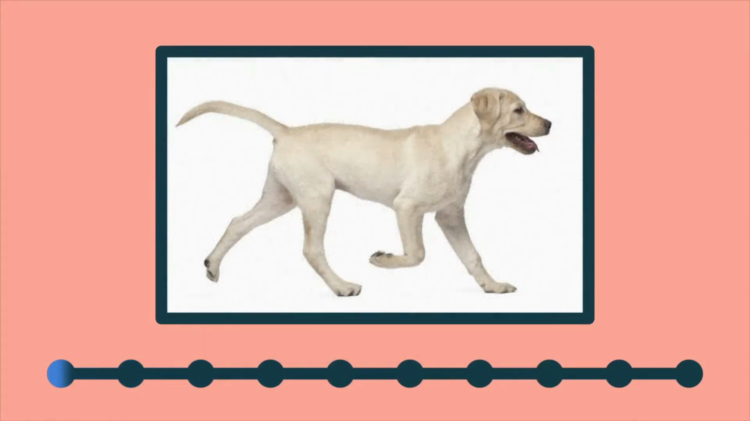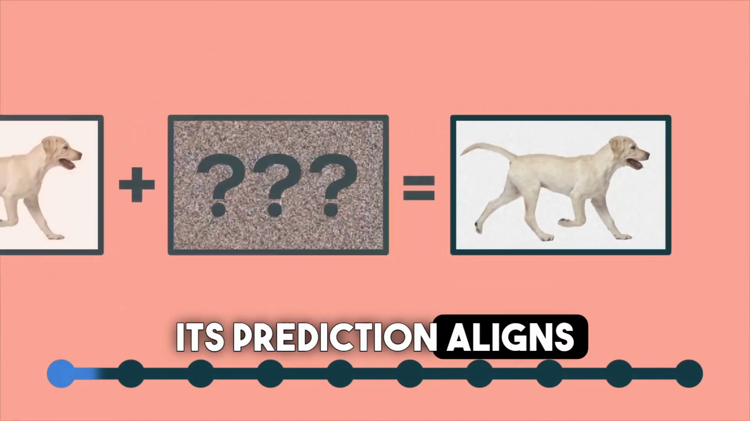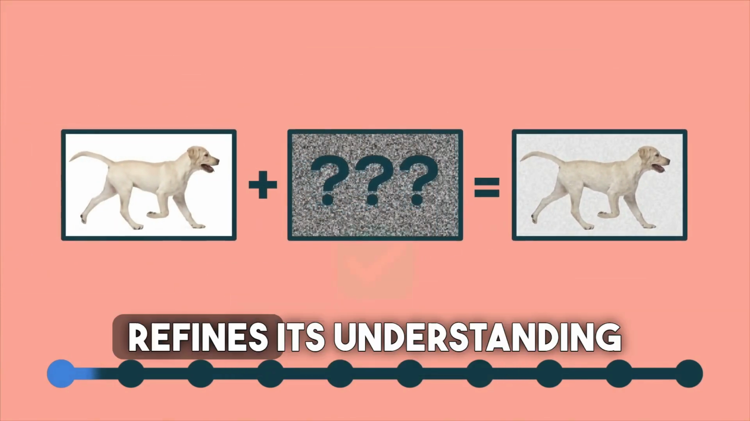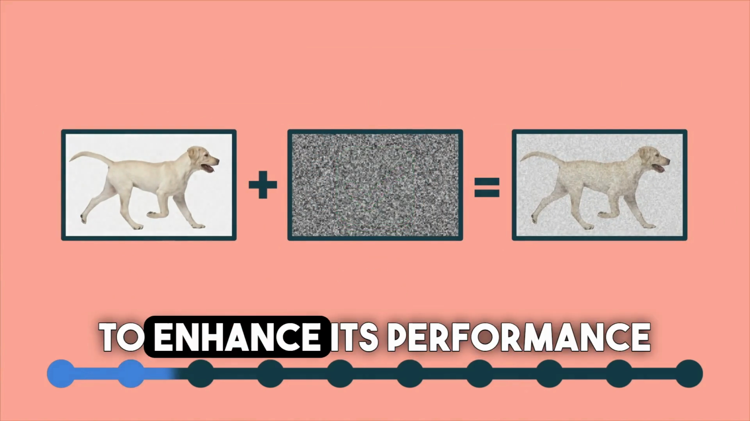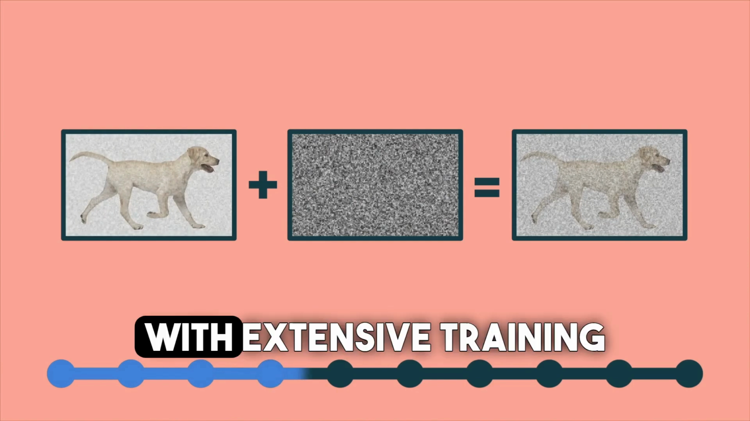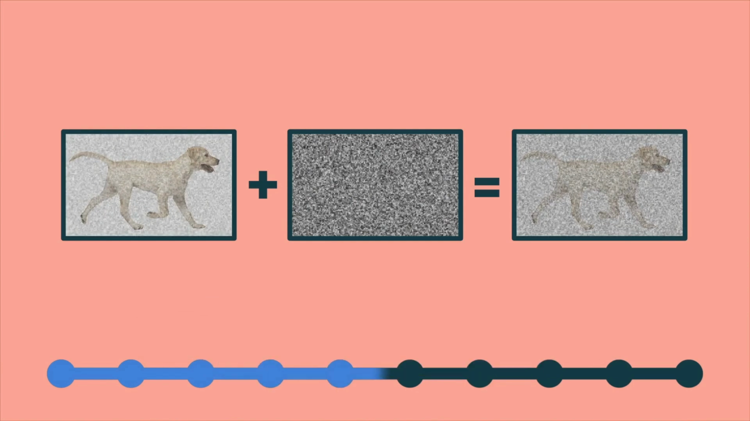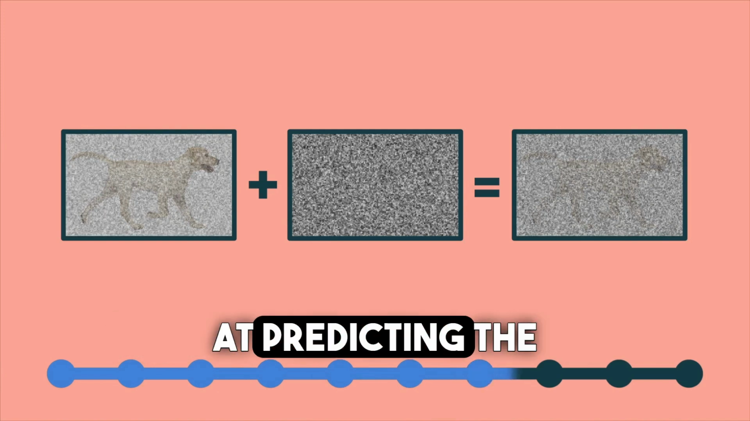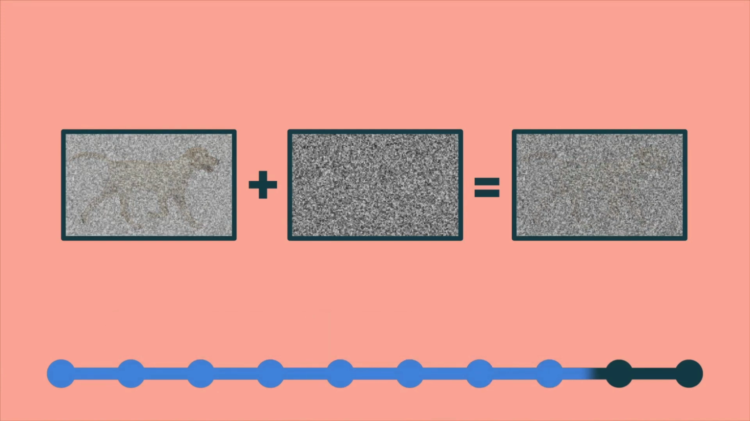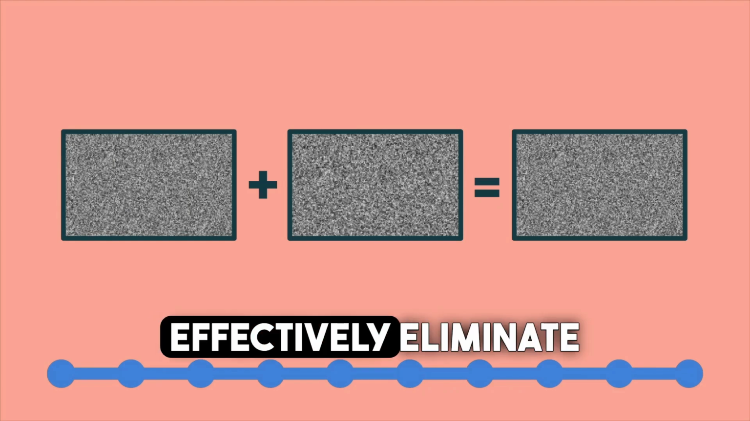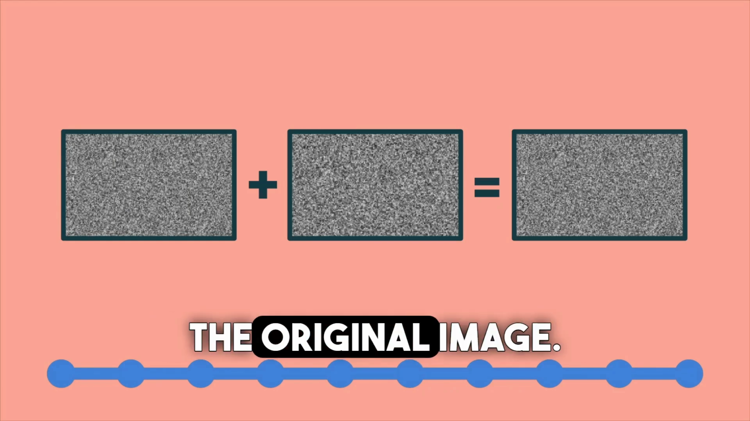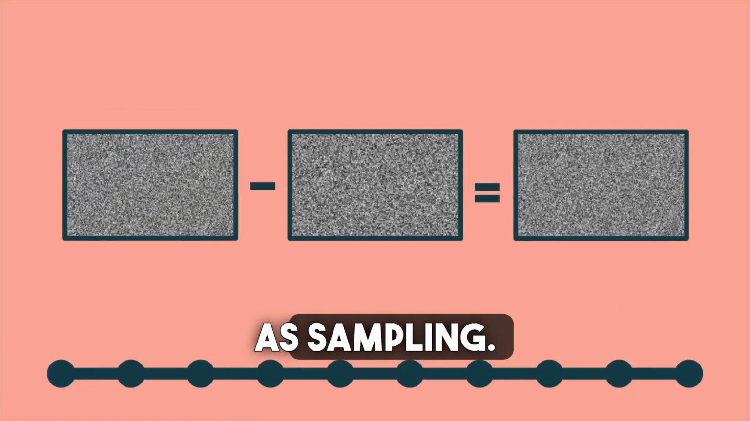In each time step, we prompt our model to forecast the added noise, and then assess if its prediction aligns with the correct noise. The model refines its understanding within the multidimensional space, as previously discussed, to enhance its performance at each iteration. With extensive training on numerous images, the model becomes highly proficient at predicting the added noise in each state. This part is particularly fascinating. If the AI can accurately anticipate the added noise at each stage, it can effectively eliminate that noise to restore the original image. This process is known as sampling.